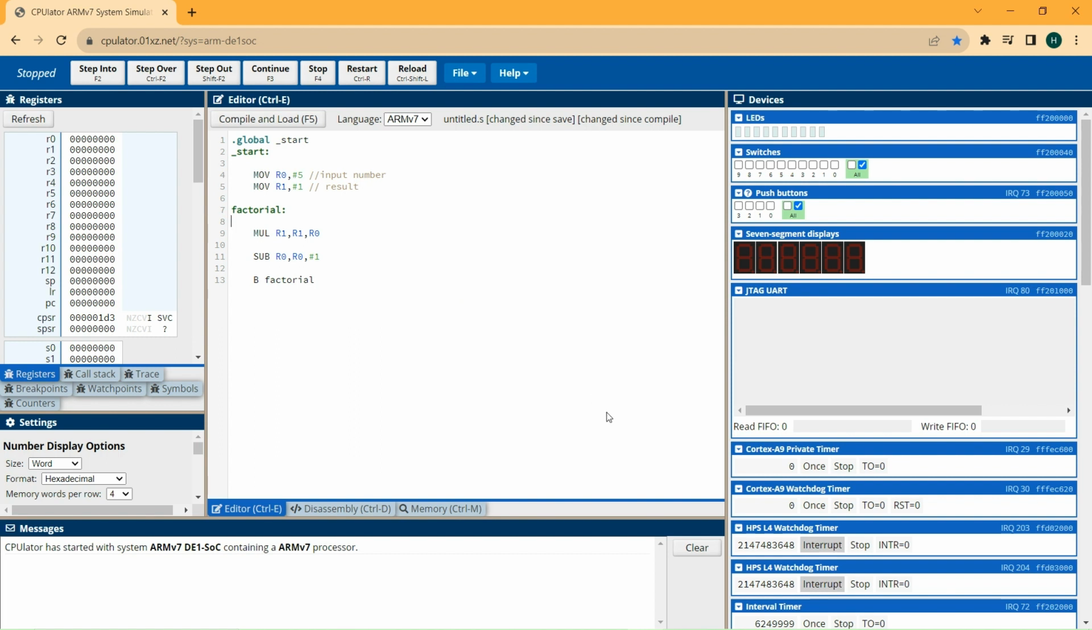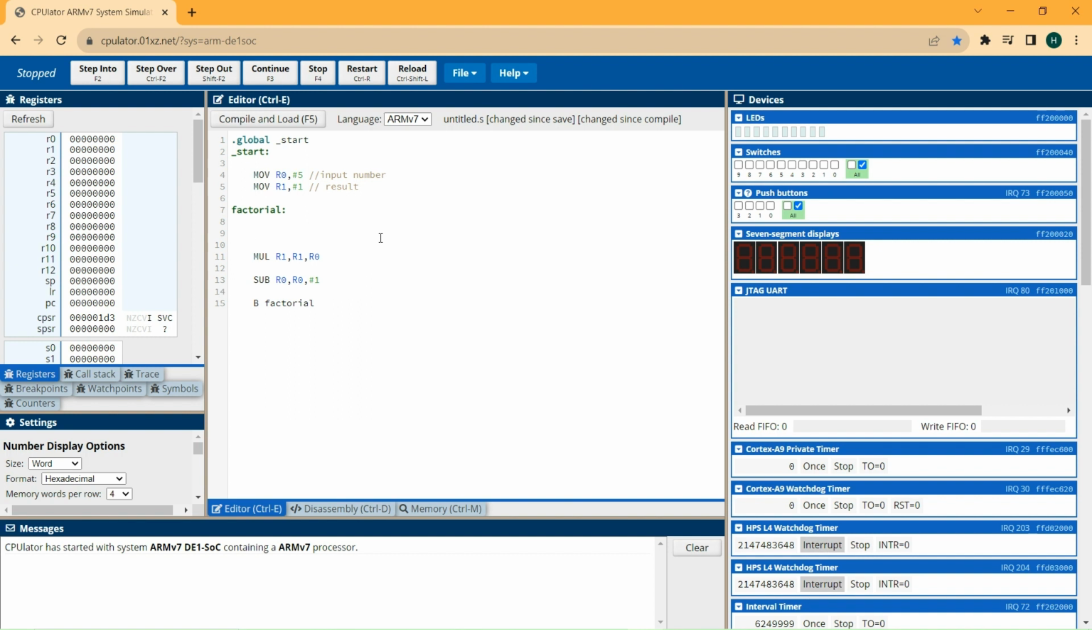And there is one more thing we have to do. We need to specify the condition when this loop is going to terminate, because in this case it is an infinite loop. We need to stop when R0 is 1. We can also stop when R0 is 0, because multiplying with 1 won't change anything, but there's no reason to multiply a value inside R1 with 1.